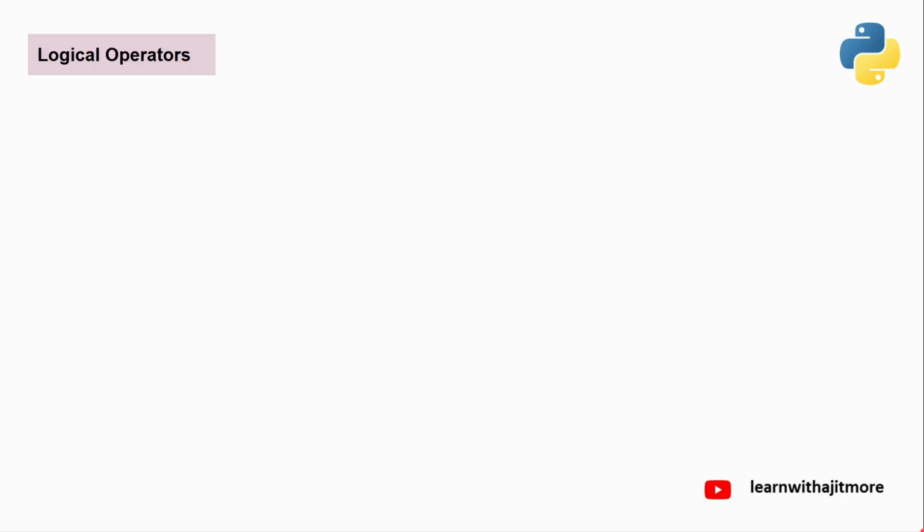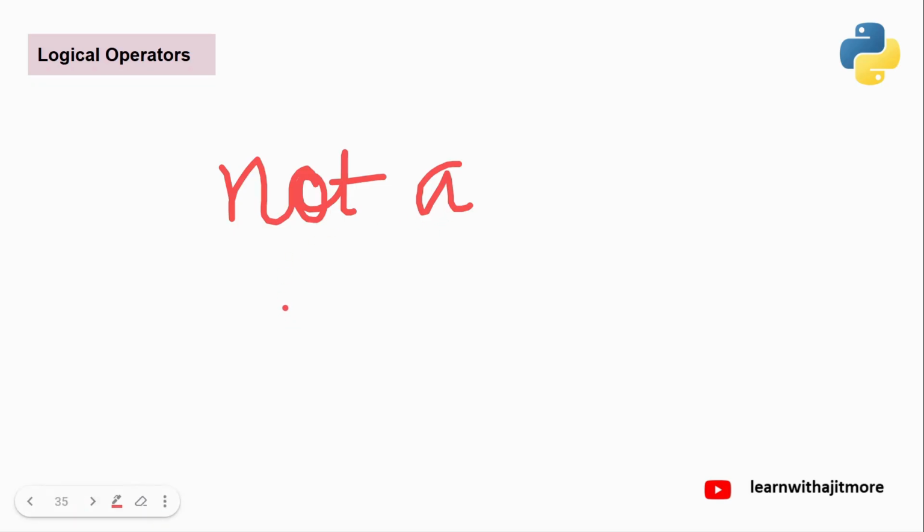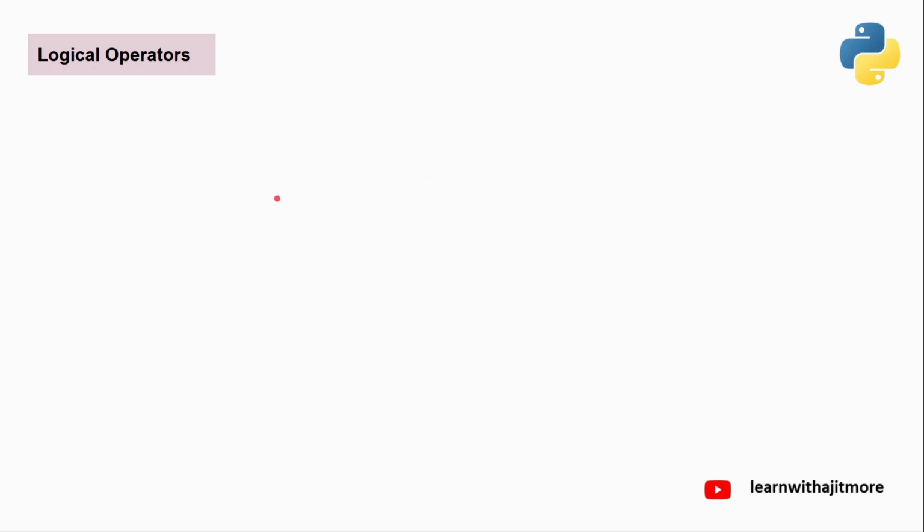And the last one is not. It's a unary operator, not. Okay? It will give the complement of that operand. If the operand is true, not will give false. If operand is false, not will give true. If this is true, you'll get false. If this is false, you'll get true. Not does the complement. Okay?